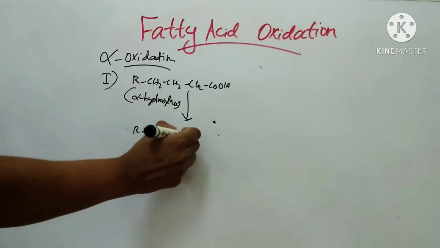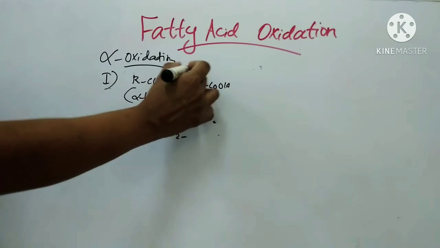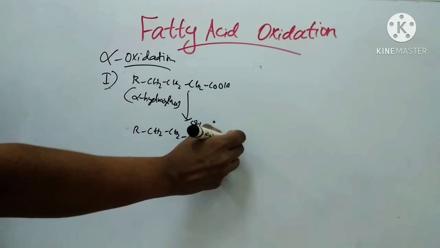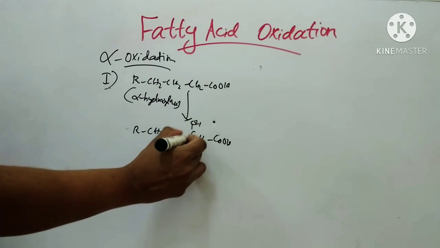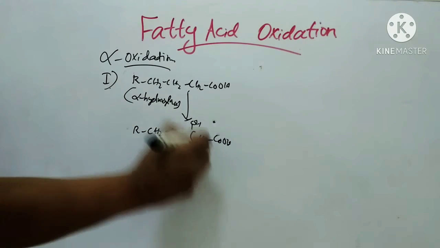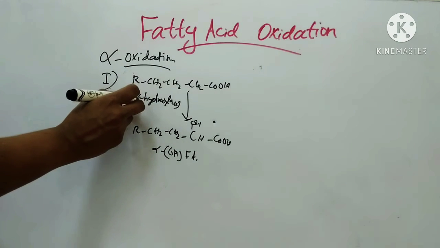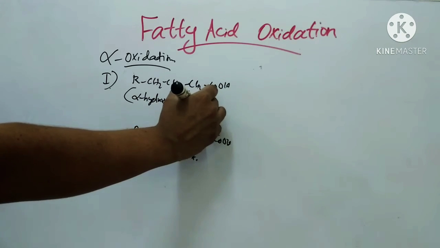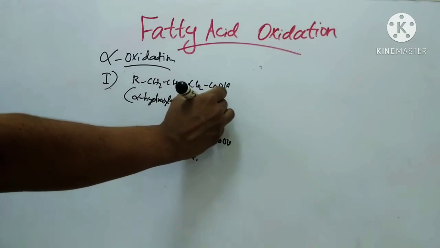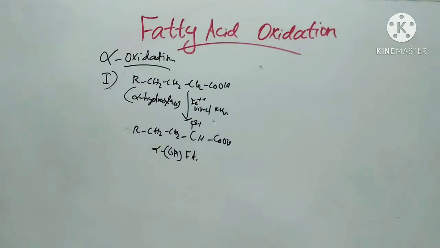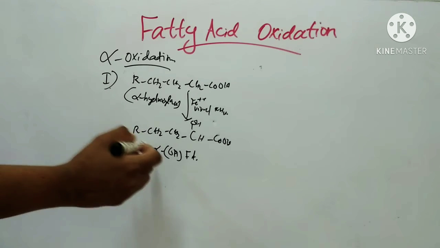CH2, CH2. This is the alpha carbon. So the hydroxyl group enters here: CHOH, COOH. This is the alpha hydroxy fatty acid formed by the enzyme alpha hydroxylase. The cofactors required here are Fe++, and vitamin C or FH4. So this is the first step, formation of alpha hydroxy fatty acid.